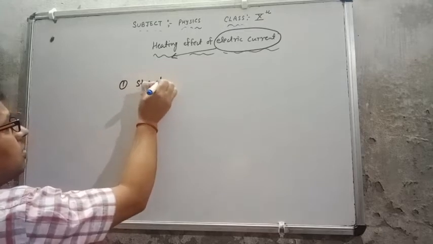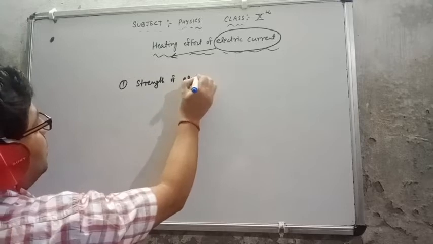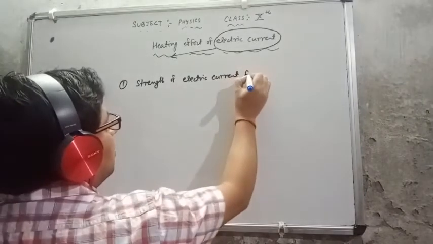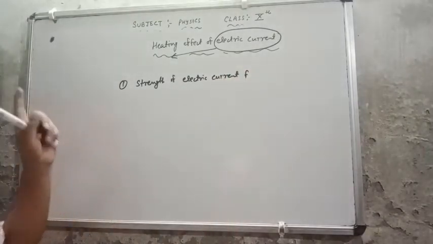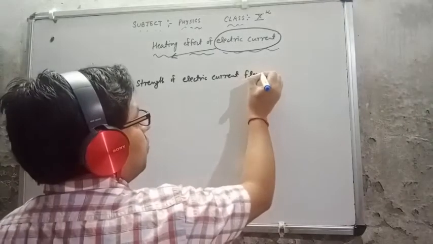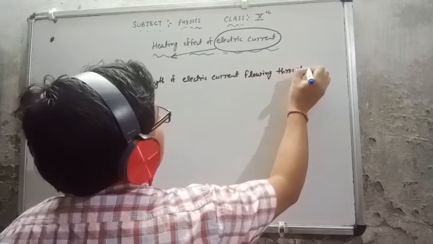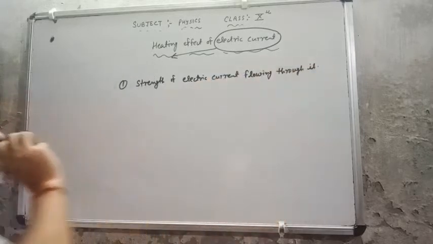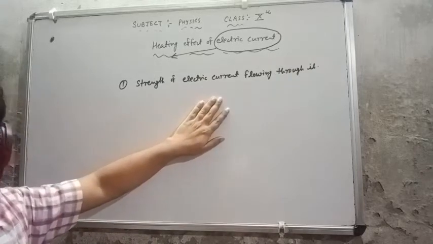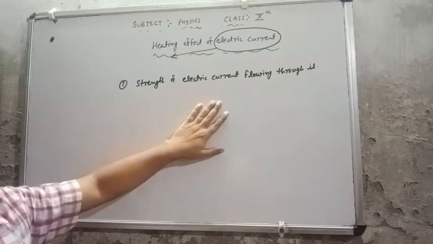If a large amount of current passes through the electric circuit or appliance, then that appliance will heat up more.